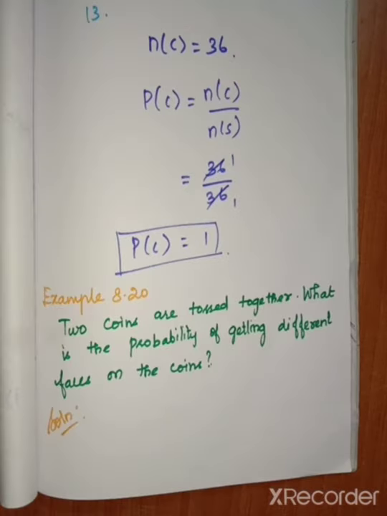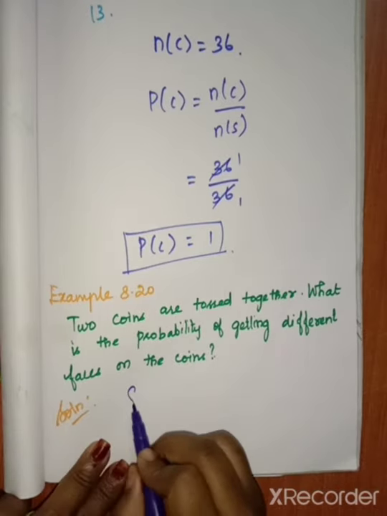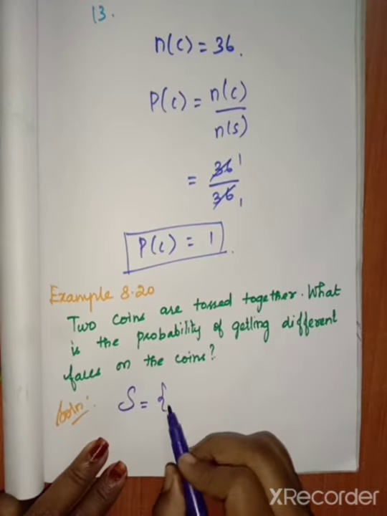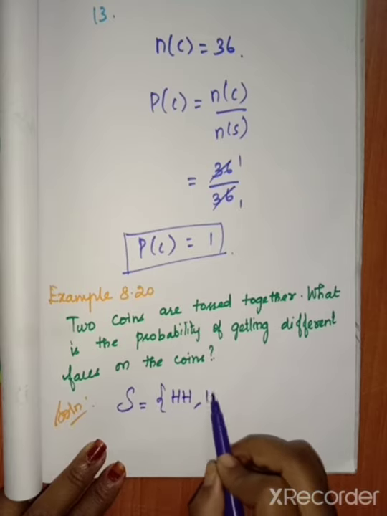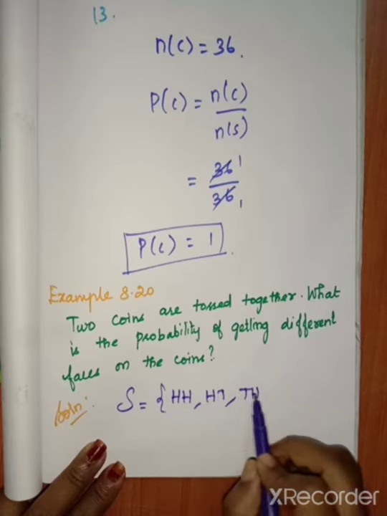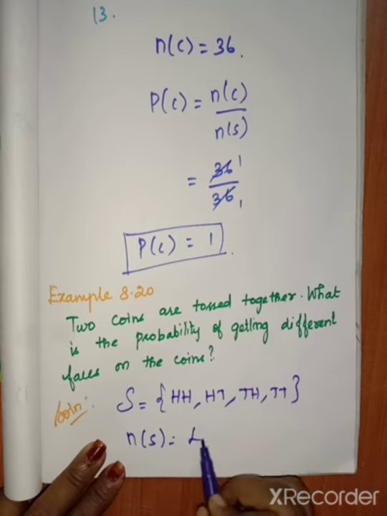Example 8.20. 2 coins are tossed together. What is the probability of getting different faces on the coins? So here 2 coins are tossed together. So what are the possibilities? That means we have to write the sample space. S equal to the set of, for the 2 coins, HH, HT, TH, TT. So n of S equal to 4.